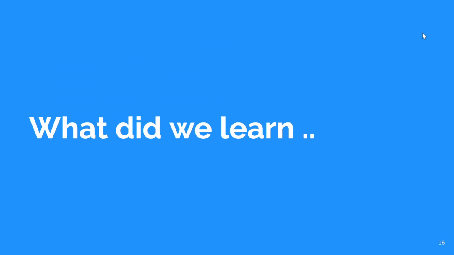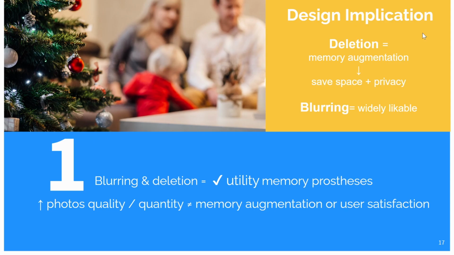Now, what are the implications of those results and how can we use them to design systems? The first implication is that both blurring and deletion are good options for privacy protection when designing systems to augment memories. This is because we cannot find evidence that they either degrade the remembering quality or that users tend to change their answers more in one of them. We were also surprised that users did not clearly prefer to have more photos or higher quality.